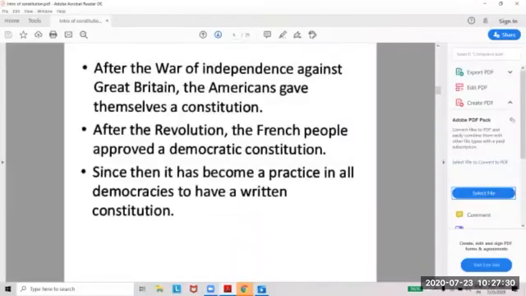So what happened after the War of Independence against Great Britain? The Americans gave themselves a constitution. After the revolution, the French people approved a democratic constitution. This is another example of democratic government and constitution. Since then, it has become a practice in all democracies to have a written constitution. So other countries were also inspired by America, Britain, and South Africa, and they also formed a constitution.